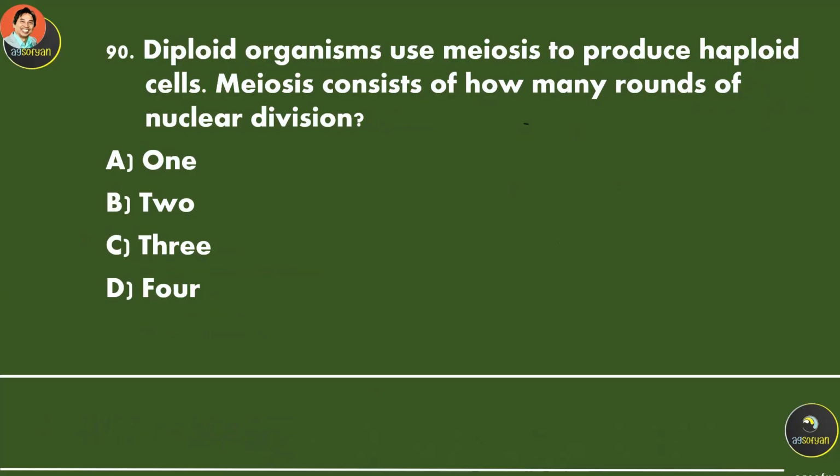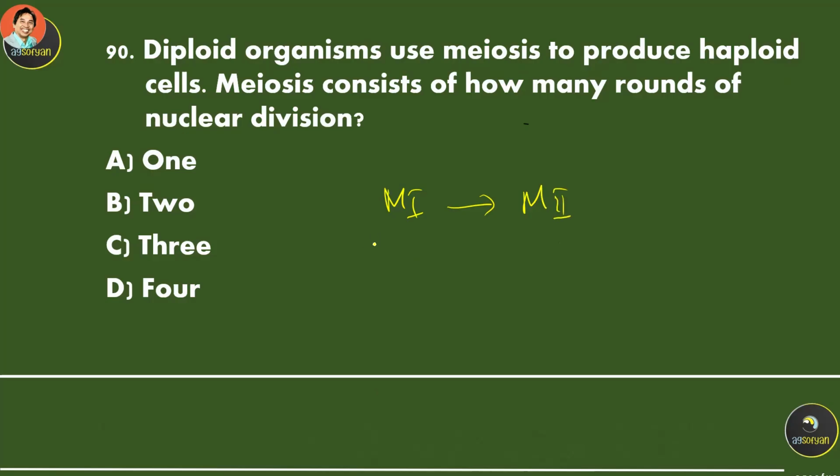Diploid organisms use meiosis to produce haploid cells. Meiosis consists of how many rounds of nuclear division? There are meiosis 1 and then meiosis 2.